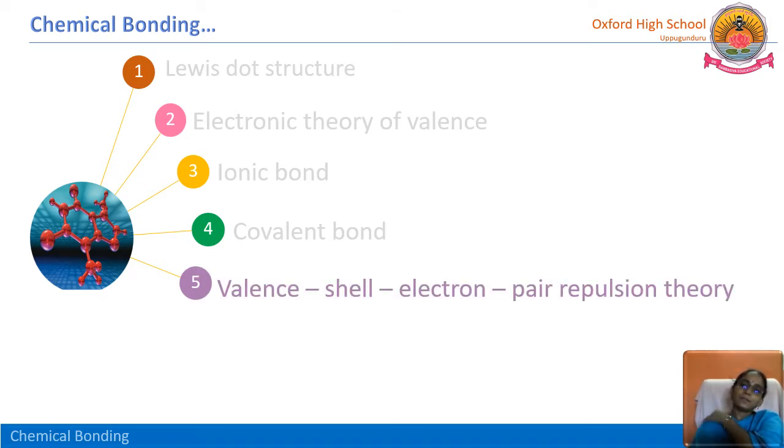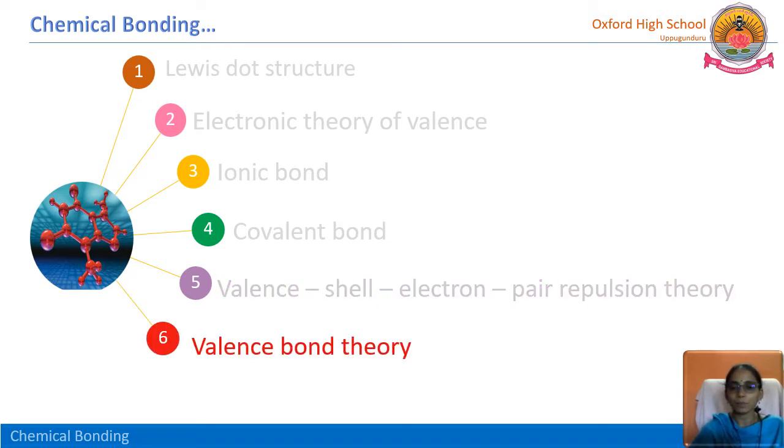And later, in detail, we have discussed the valence shell electron pair repulsion theory. Here we have discussed the shapes of the molecules and bond angles also, and the reason behind the shapes. Finally, till now we have discussed based on the Lewis-Strauss structure only, considering the valence electrons only. And in this valence shell electron pair repulsion theory, we have seen bond pairs and lone pairs and the repulsions between them, and bond angles, and here the single bond, double bond, and triple bond types of bonds also we have seen.